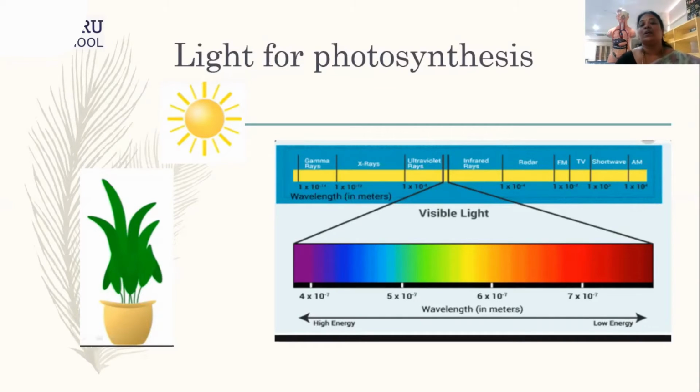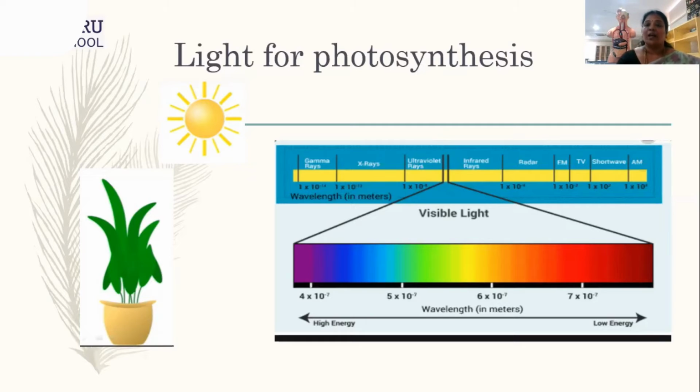I have taken the electromagnetic spectrum here in the slide, wherein you can see that it ranges from gamma rays to AM waves. That is, you will find gamma rays, X-rays, ultraviolet rays, infrared rays, radar, FM, TV, shortwave and AM waves.